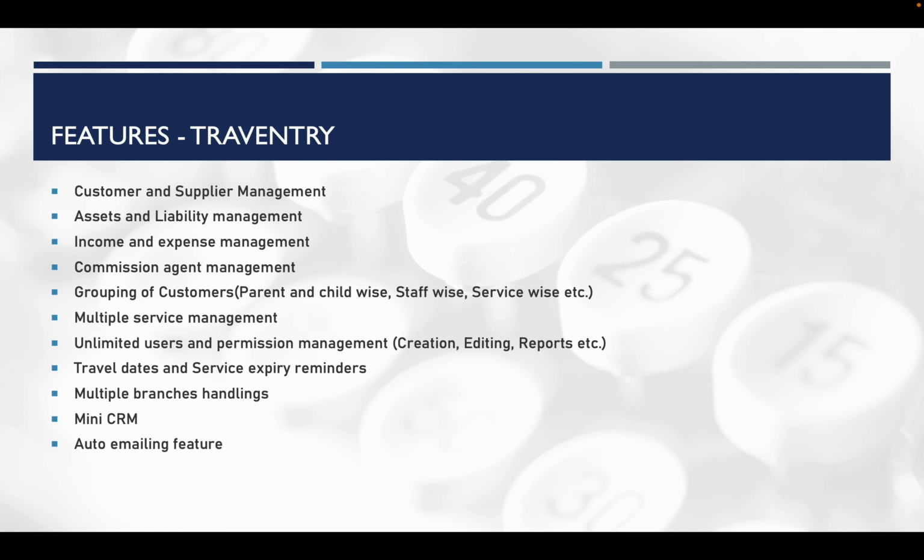Then multiple branches handling. You can handle multiple branches in the same link. You can switch to another branch and enter entries to other branches as well. And also a mini CRM option. This option is to note incoming inquiries or leads and follow up later. Then by using the auto emailing feature, you can mail all your customer statements or invoices from the software itself.